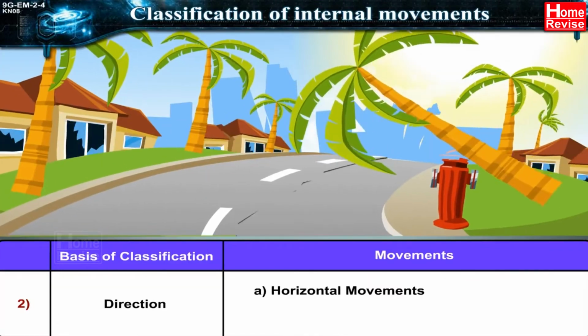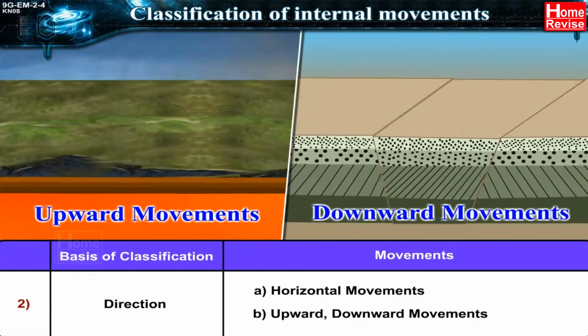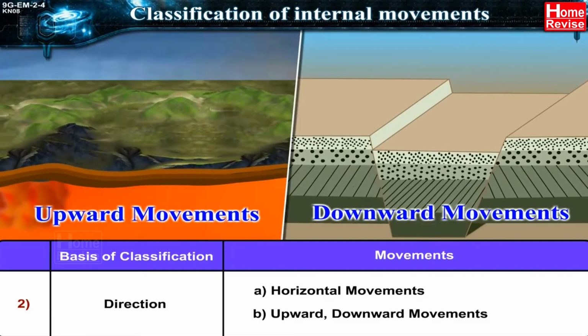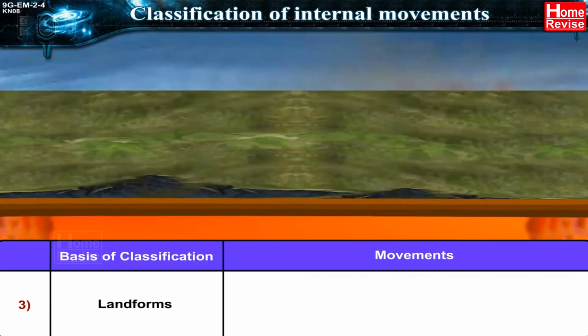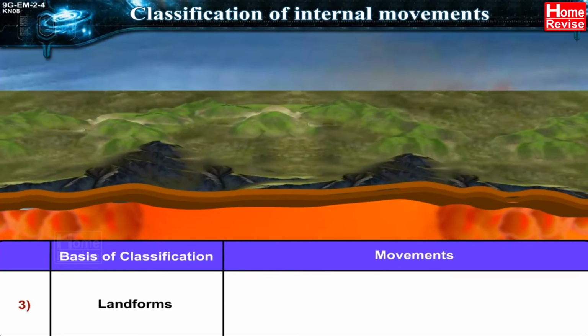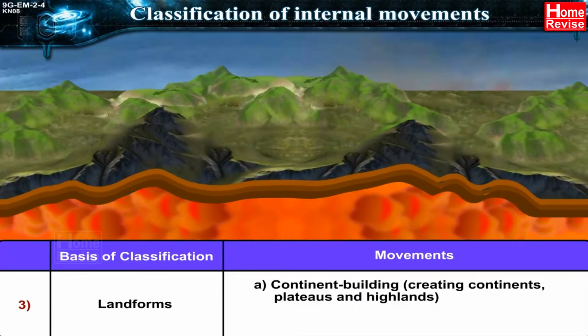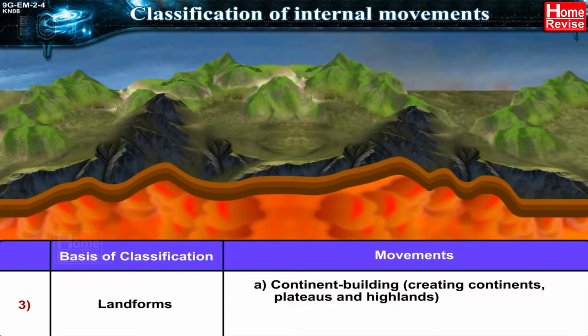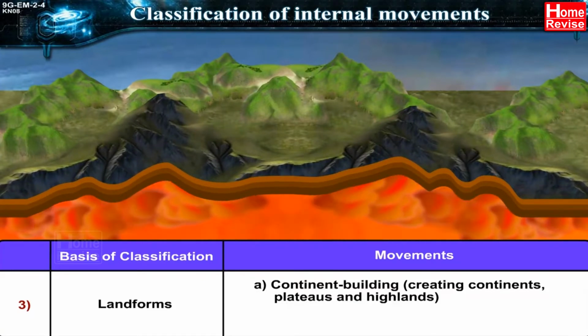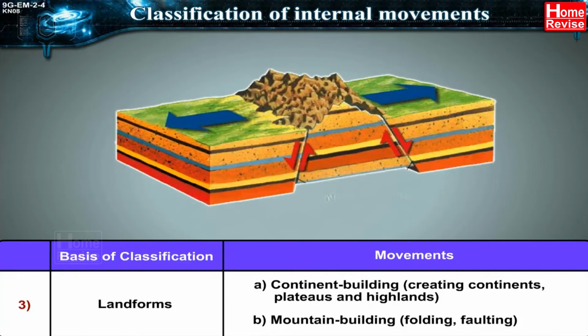Direction. A. Horizontal movements. B. Upward, downward movements. 3. Landforms. A. Continent building, creating continents, plateaus, and highlands. B. Mountain building, folding, faulting.